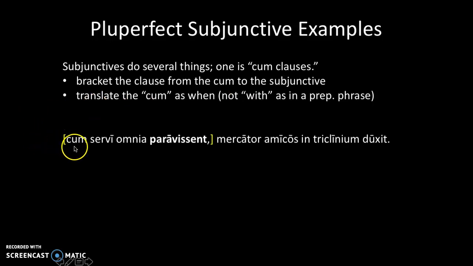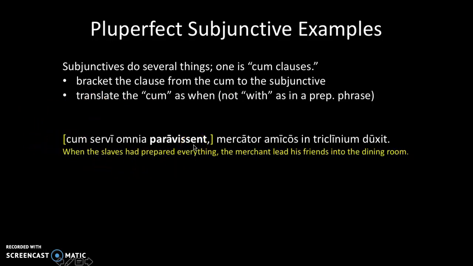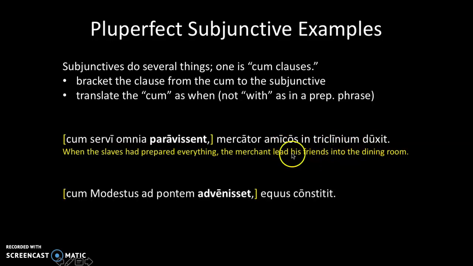All right, so I've bracketed my cum clause, cum to the subjunctive, and then I can translate it. When the slaves had prepared everything, the merchant led the friends into the dining room. And again, I've bracketed the cum clause. It starts with a cum, ends with a subjunctive.